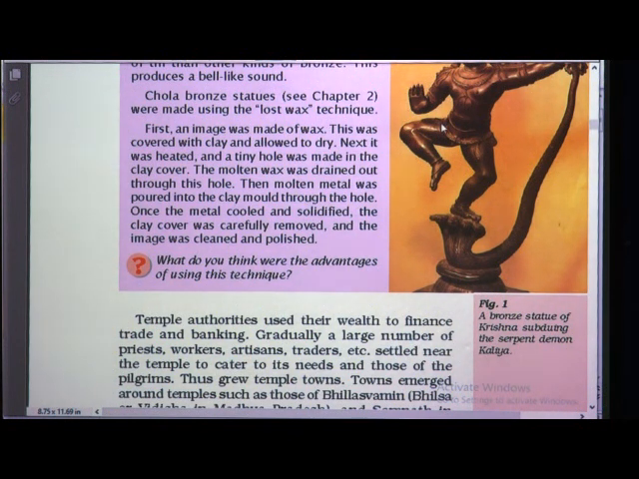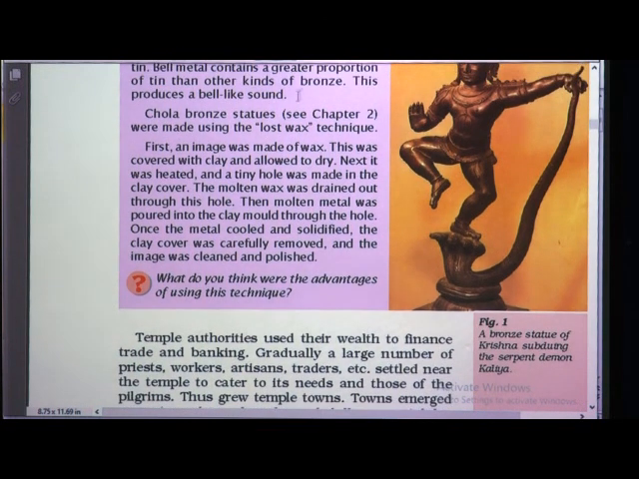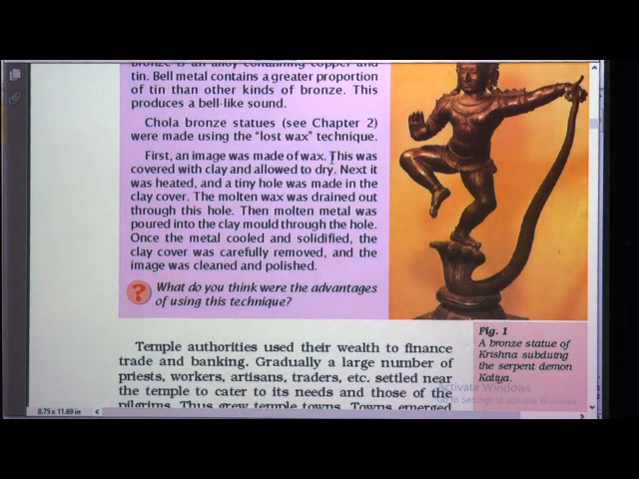What is this lost wax technique? Let us see. First, an image was made of wax. What is wax? You know very well. A candle is prepared of wax, which can be melted. So, first the image was made of wax. This was covered with clay and allowed to dry.